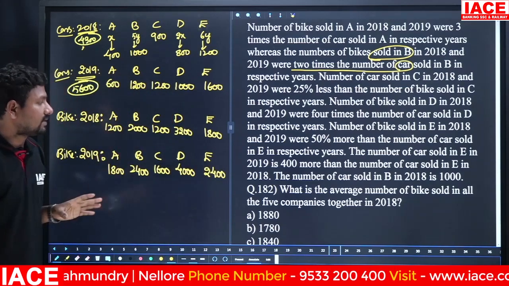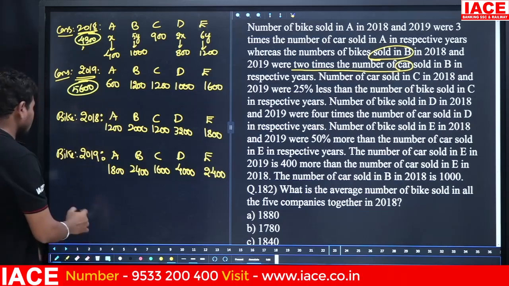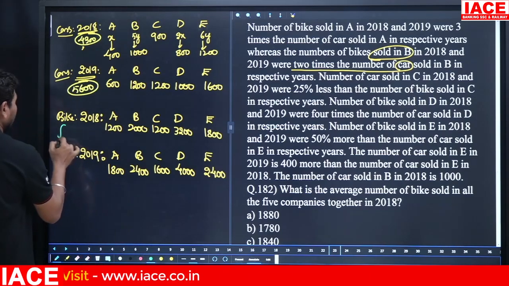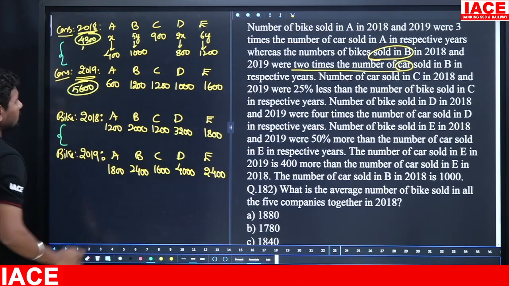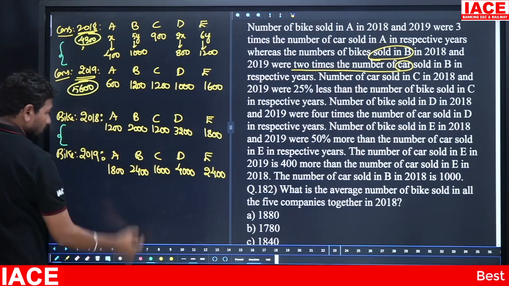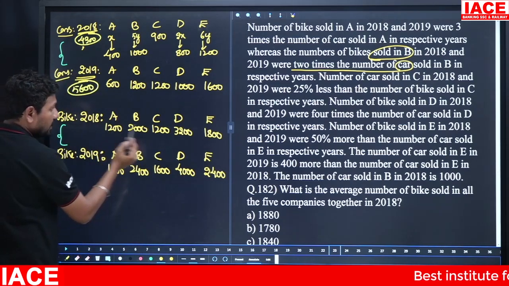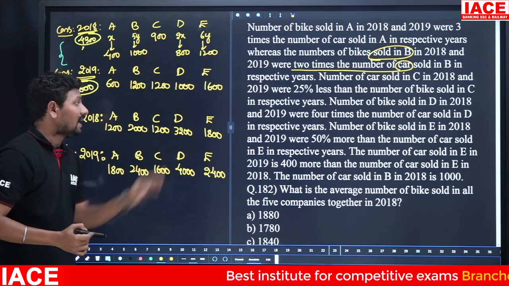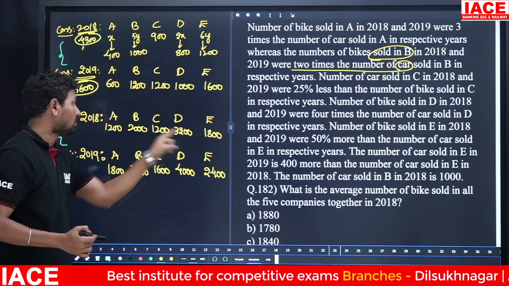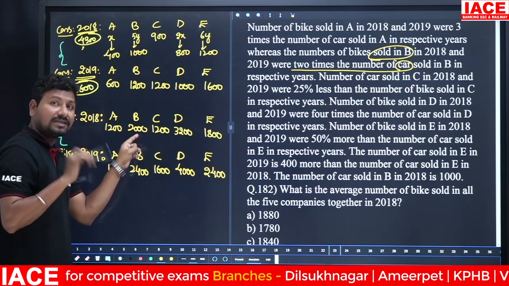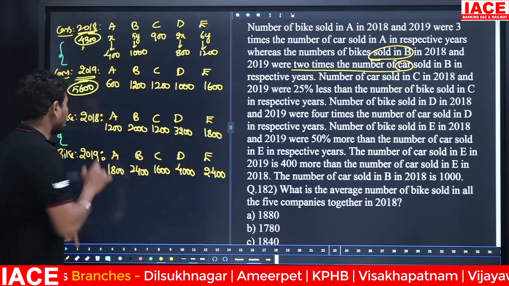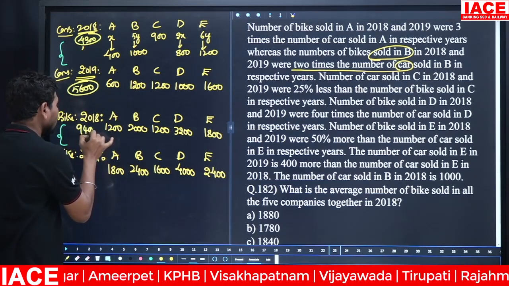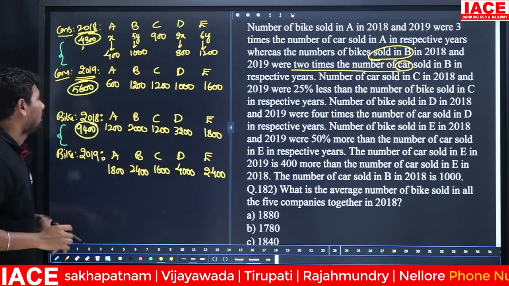Now every value is available. This data belongs to bikes, and this data belongs to cars, and we can make the total. Here 1200, 1200, equals 2400, 3200, 1800, it is 5000. 5000 plus 2000, 7000. 7000 plus 2400, 9400.